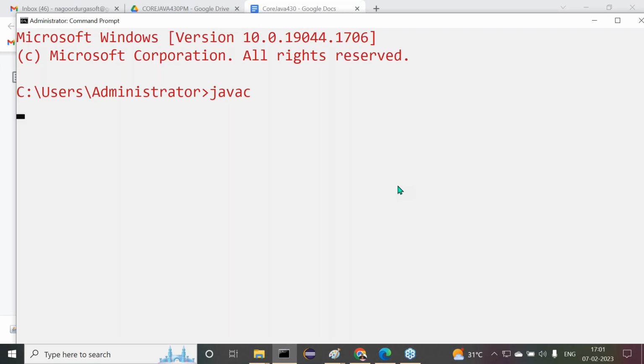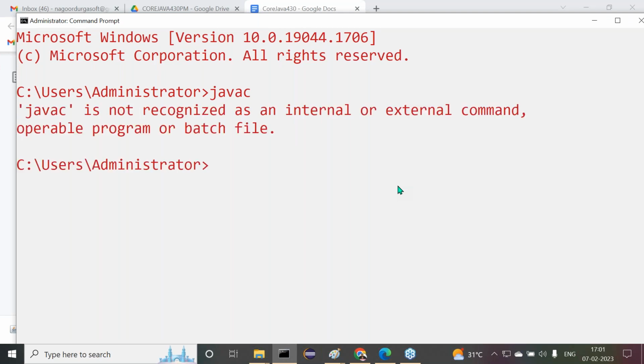Again, I will use javac. Again, we are getting the same message: javac is not recognized as an internal or external command, operable program or batch file. So now it's not available. So what do I have to do again? I have to set the path environment variable again.